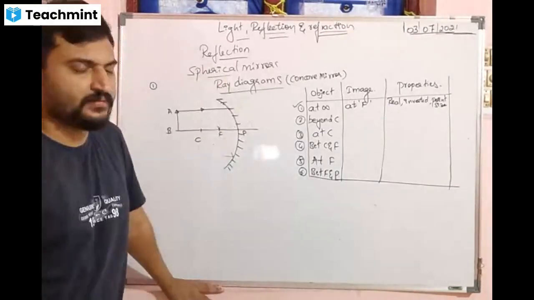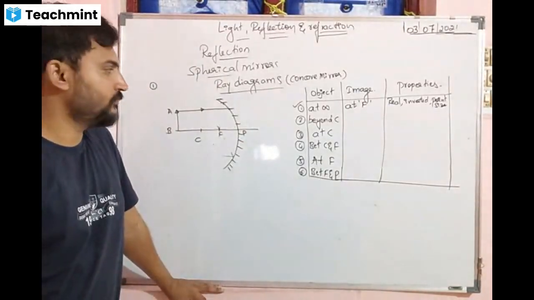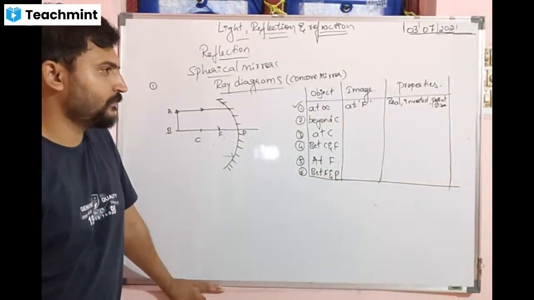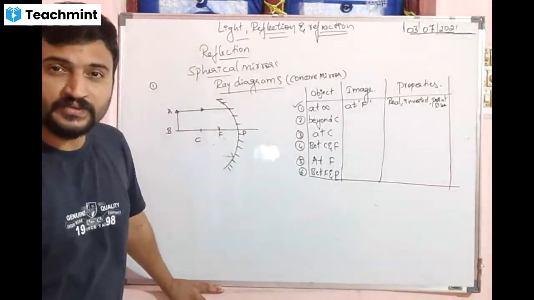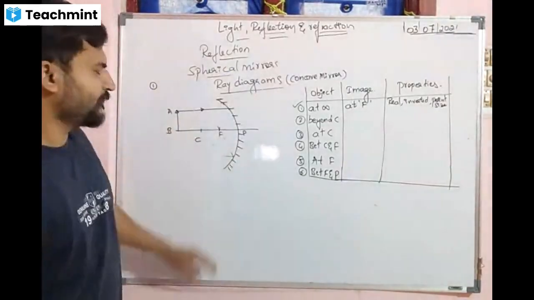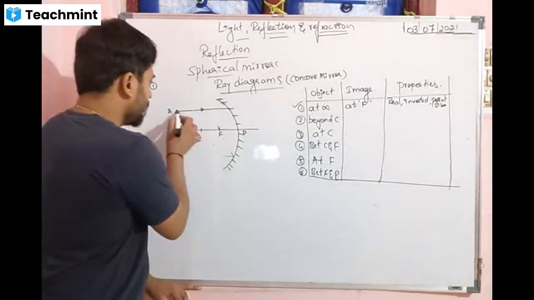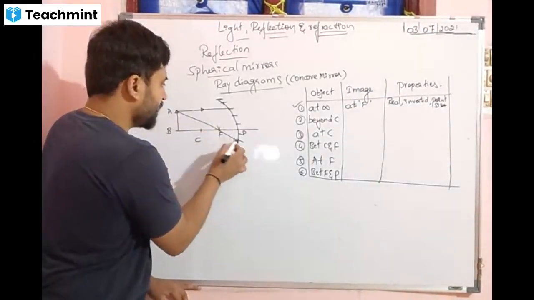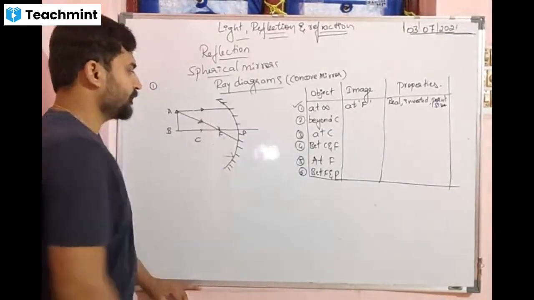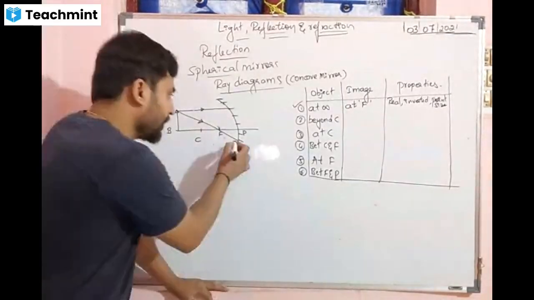Which ray is it? Ray 1. Which ray is it? Passing through the principal focus.